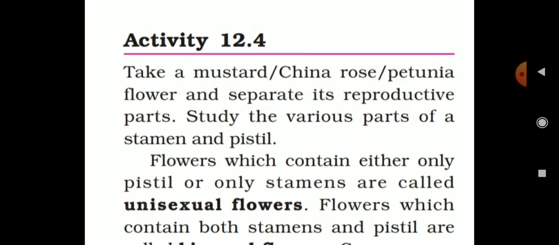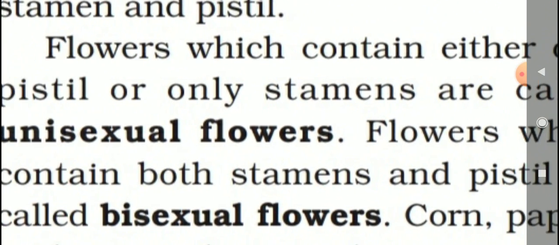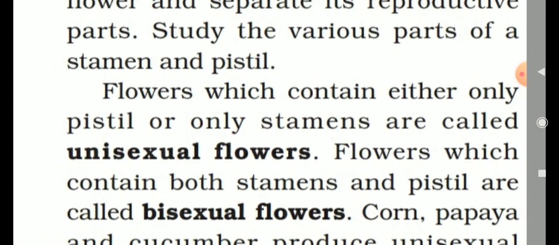Take a mustard, China rose, petunia flower and separate its reproductive parts. Study the various parts of a stamen and pistil. Flowers which contain either only pistil or only stamens are called unisexual flowers.